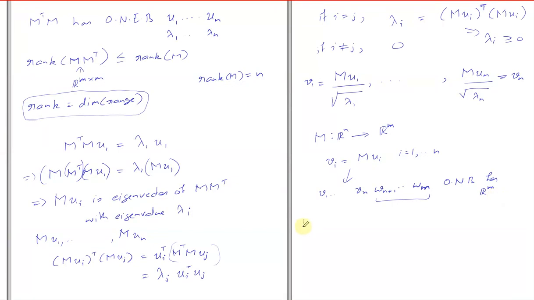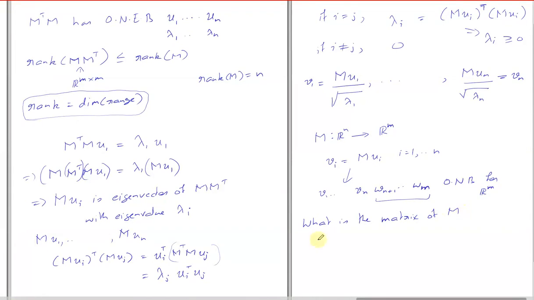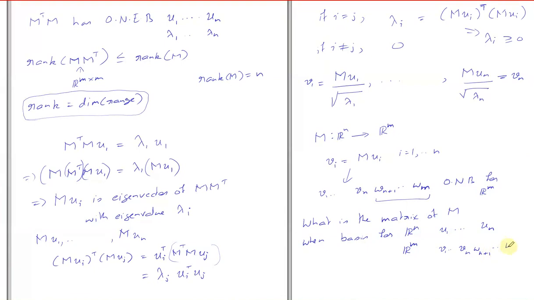Now my question is, what is the matrix of M when the basis for R^n is u_1 to u_n, and the basis for R^m, the output space, is v_1 to v_n and w_{n+1} to w_m.